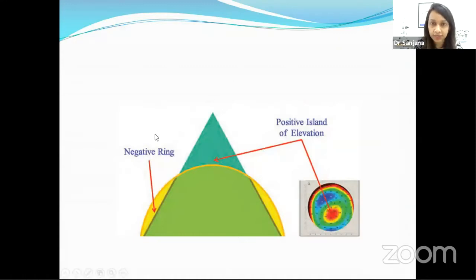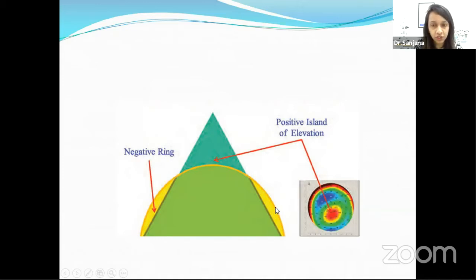First of all, to understand what exactly this elevation map is, I think Dr. Shana has already mentioned the best fit sphere and how to interpret that. So just briefly talking about the same. The yellow one here represents the best fit sphere, and let's assume the triangular thing is the cornea. When we see that portion of the cornea in relation to the best fit sphere, this area of the cornea is above the best fit sphere, and this will be indicated as a positive island of elevation, represented by a warmer color like red or yellow.